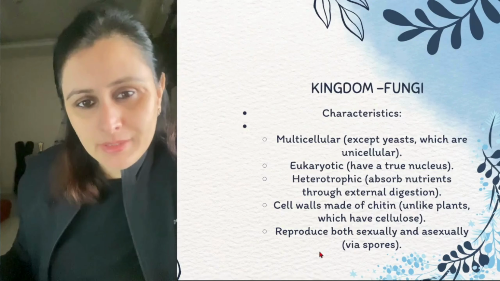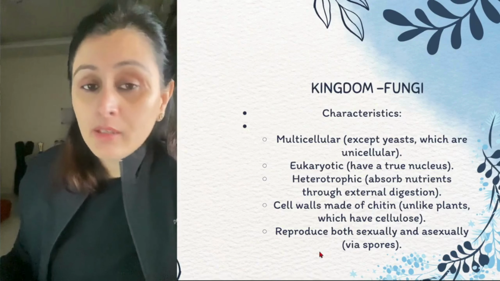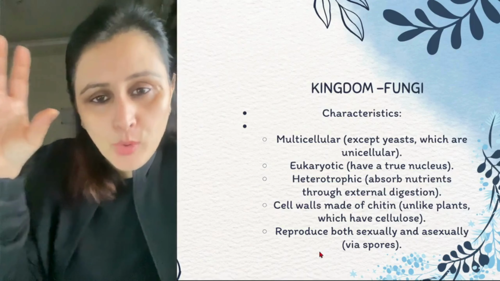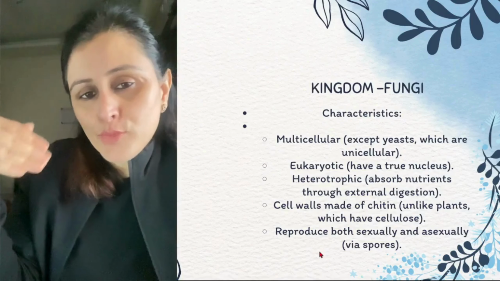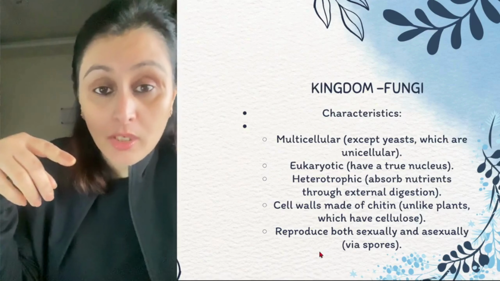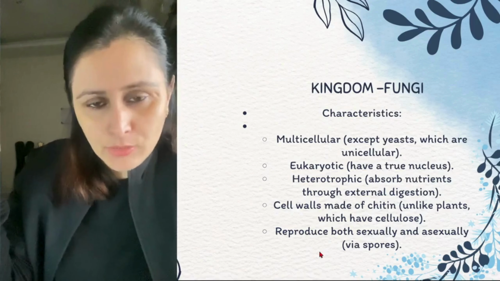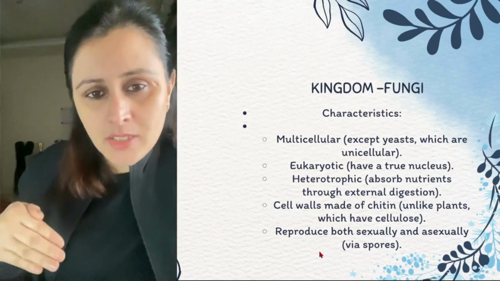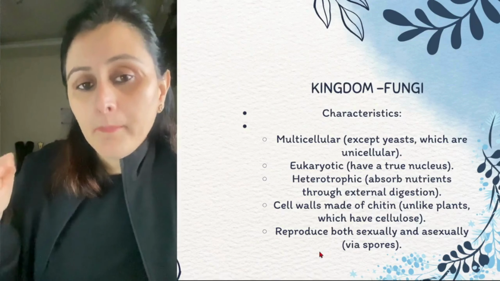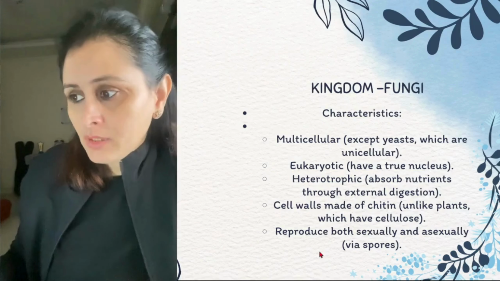Moving on to kingdom fungi. Fungi again is multicellular. Here we will see the changes over the period of time, that Monera were unicellular. Protista show characteristics of mostly unicellular but eukaryotic, and a few of the organisms were multicellular also. Here the advancement is seen, that most of the organisms are multicellular, except yeast, that is unicellular, right?